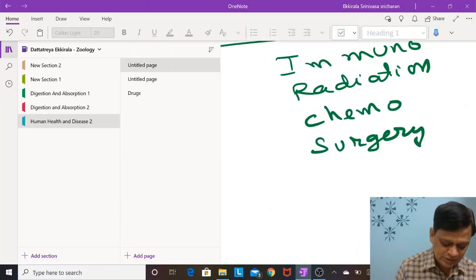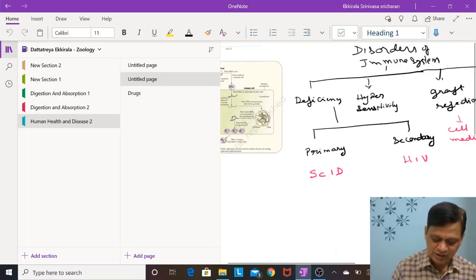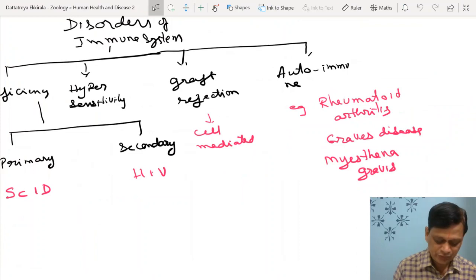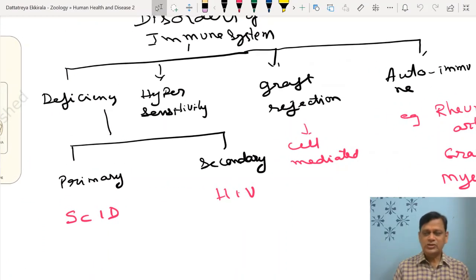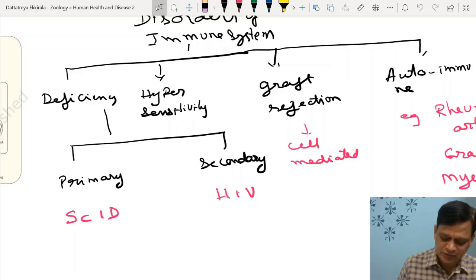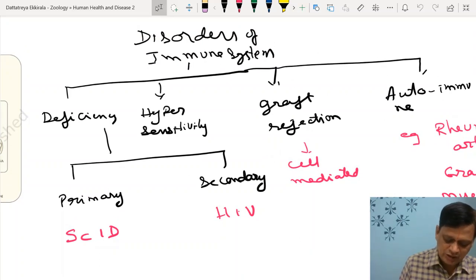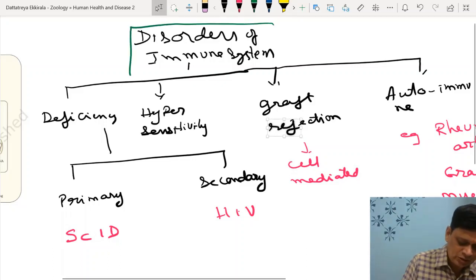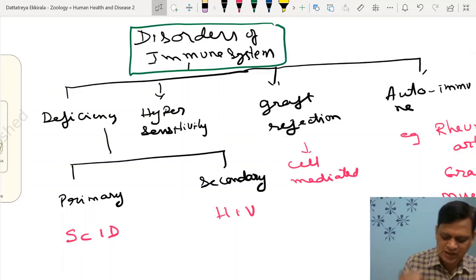Coming to the second part, let us now come to another part. Our immune system's main function is to block the entry of any pathogen. So a pathogen trying to enter the body should be blocked. But in this case, what is happening is disorders of the immune system, which I'm discussing now. So there will be various disorders of the immune system. So why is an immune system having some problem?